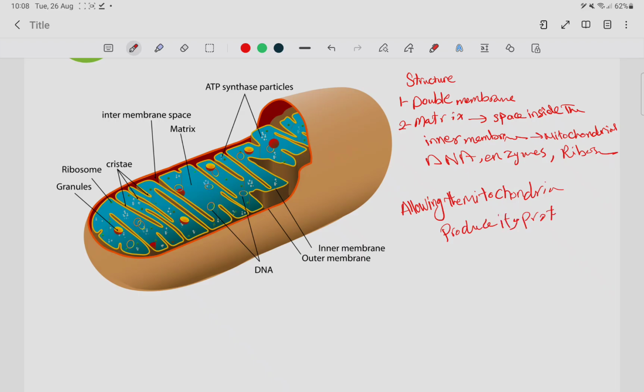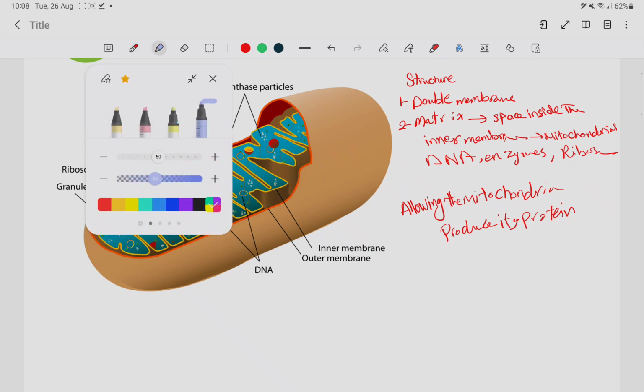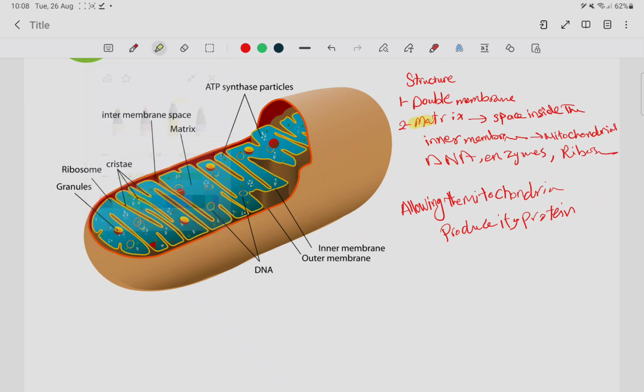So the matrix here is the space inside the inner membrane, which allows the mitochondria to produce its own proteins, and this is because it has the mitochondrial DNA, enzymes and ribosomes.